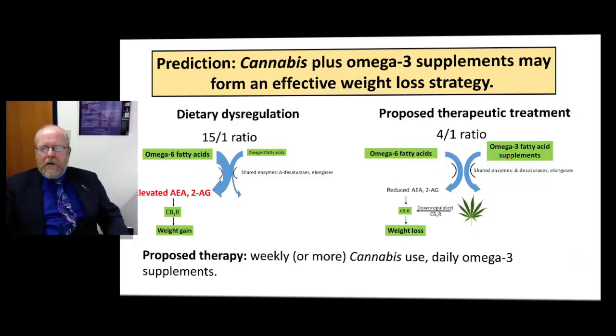If we add omega-3 fatty acid supplements, we have a more balanced omega-6 to omega-3 ratio, which reduces our endocannabinoid signals. And then if we use cannabis, we downregulate CB1 receptor, and so we have both less signal and less responsiveness to that signal, and that should lead to weight loss.